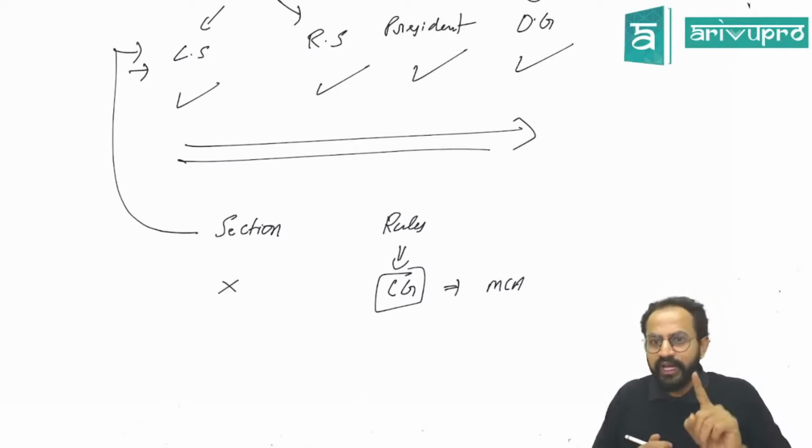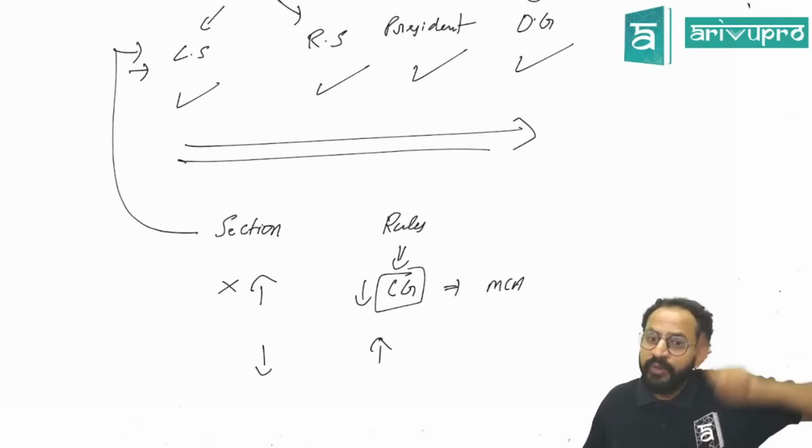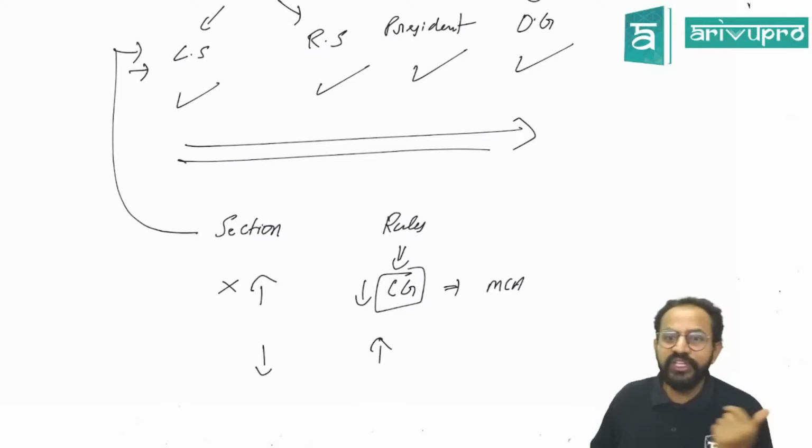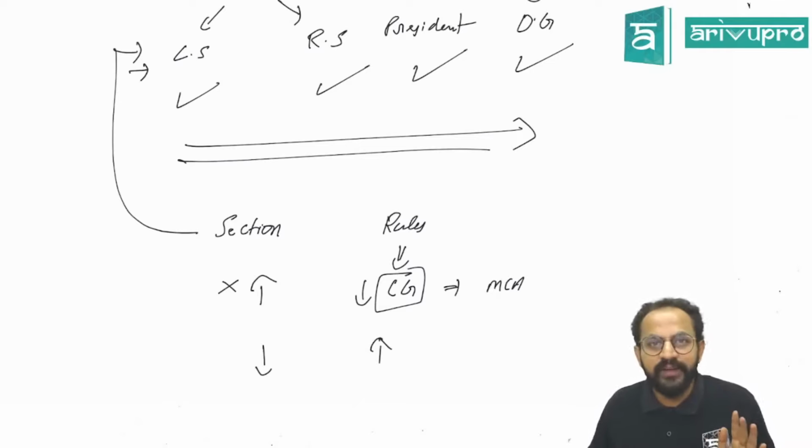So, Companies Act 1956 had more sections, fewer rules. Companies Act 2013 has fewer sections, but more rules. Why? Whenever an amendment is required, the central government can do it very easily without having to go through the entire procedure again. That is not required at all. So this was the smart game of Companies Act 2013. So Companies Act 2013 has more rules.